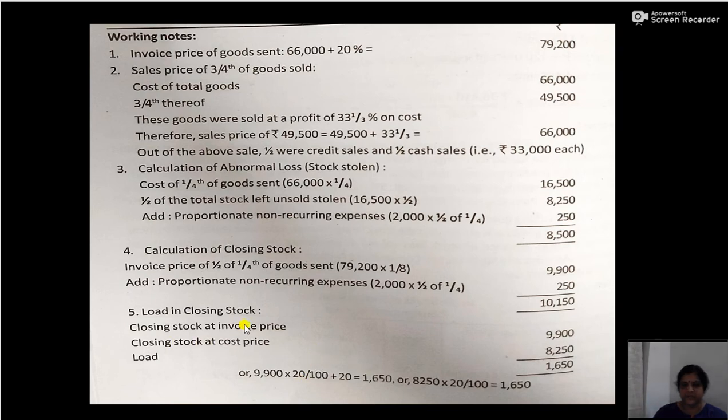Closing stock at invoice price is 79,200 into 1 by 4 into 1 by 2, which is 9,900. So the balance, 9,900 minus 8,250, that is 1,650, will be the load in case of consignment stock.